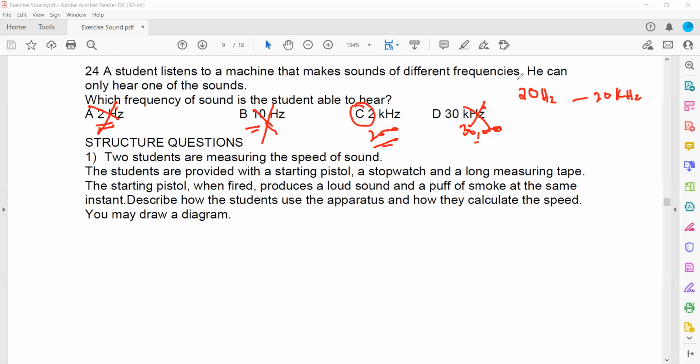So you have to memorize this audible range. You can write 20 hertz to 20 kilohertz or 20 hertz to 20,000 hertz. So both ways you can mention that.